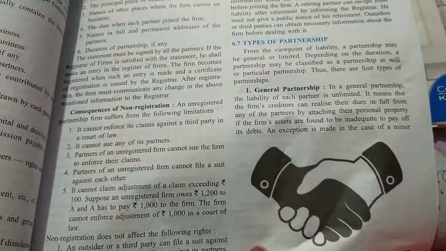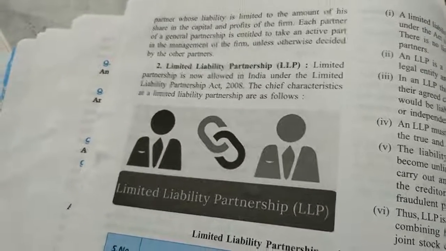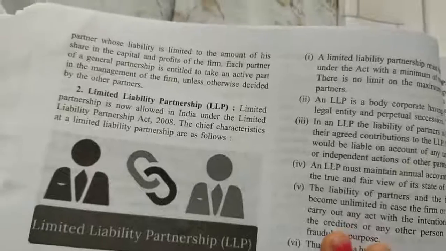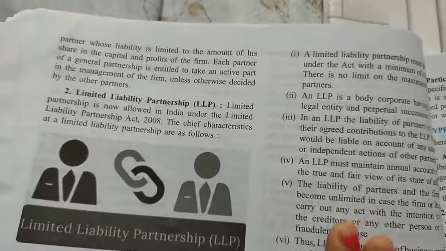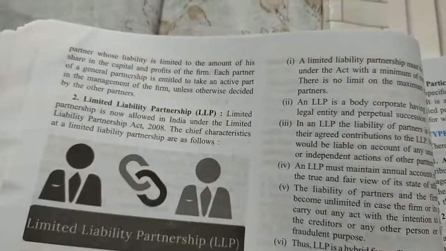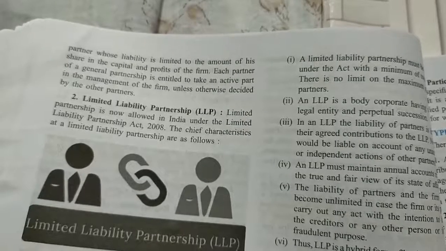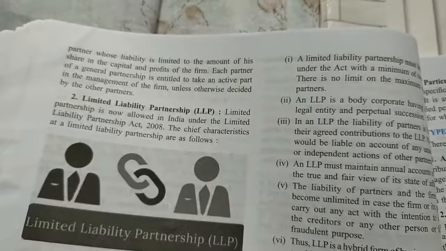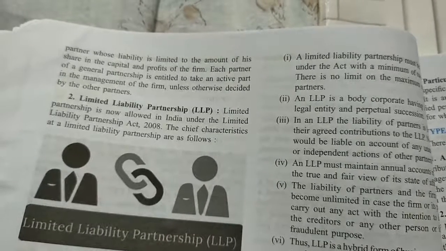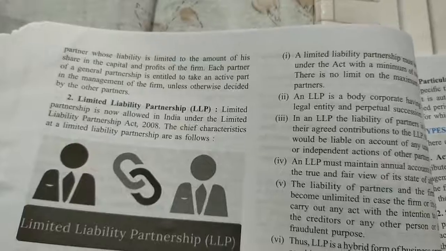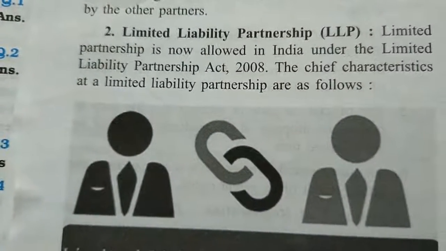An exception can be made in the case of minors. Minor means if the partner is below age 18, in that case he will not be liable to pay the amount. Otherwise, every partner in a general partnership is entitled to take an active part in the management, and they will have to pay the dues in case the firm is not able to pay the debt. So second is limited liability partnership.